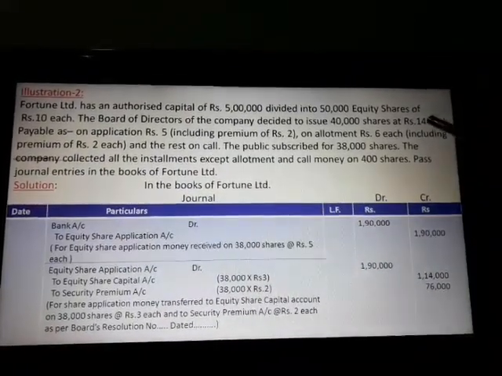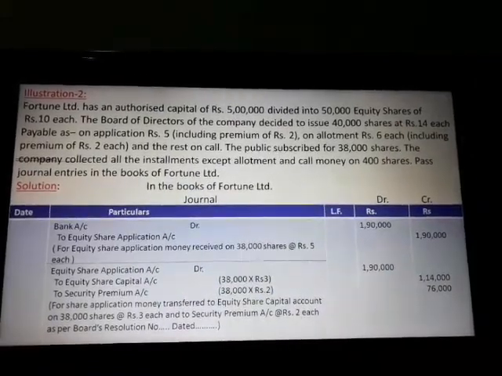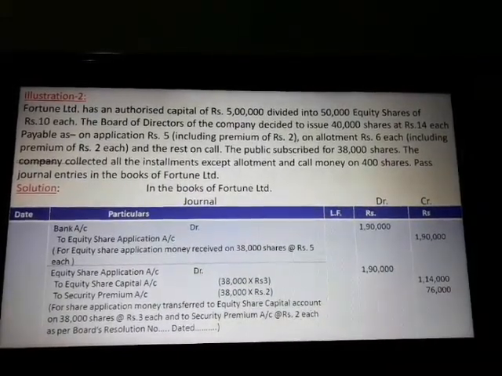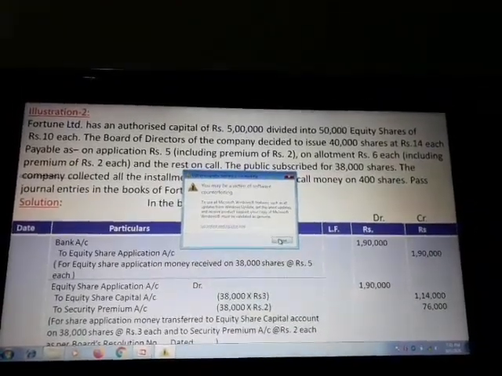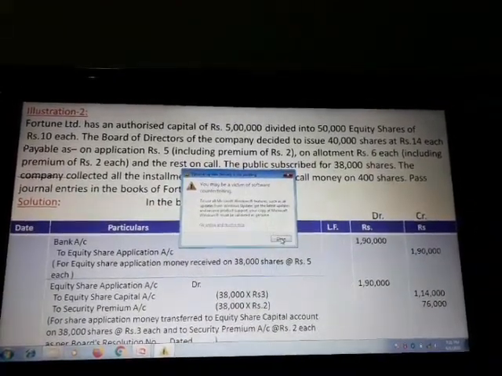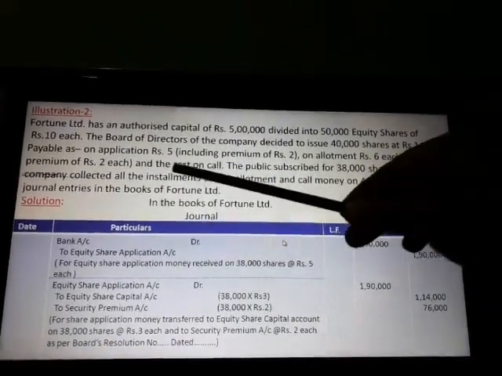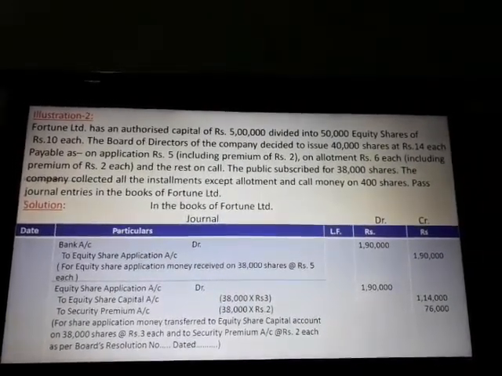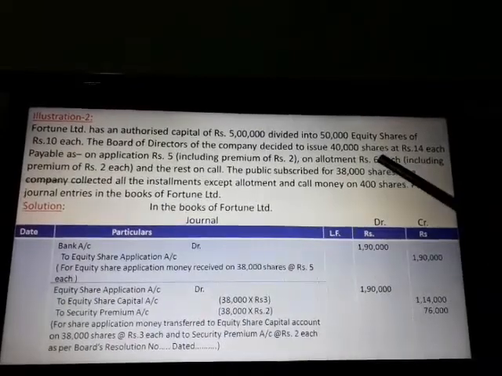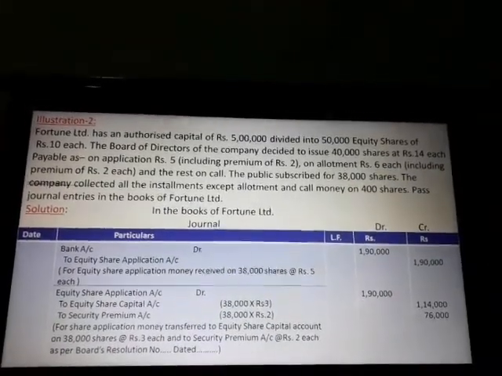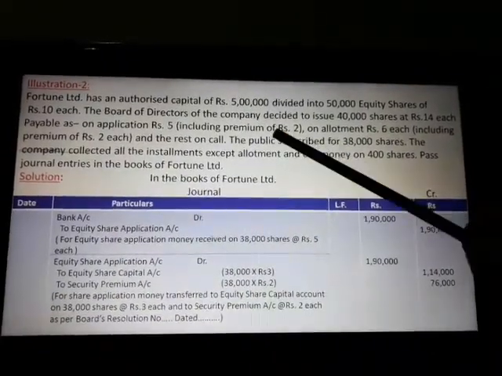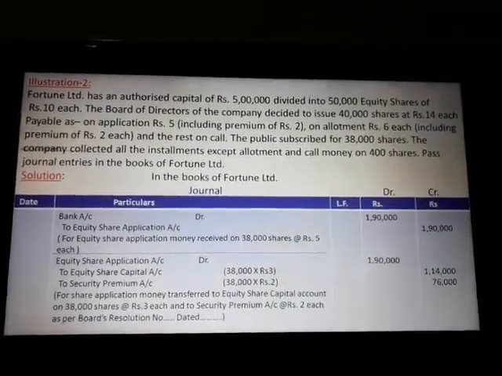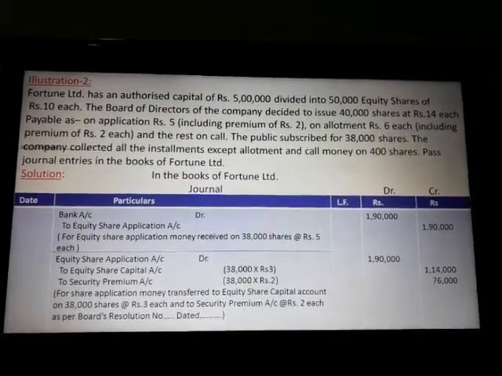You see, the premium per share is 4, and the premium included in application is rupees 2 and in allotment rupees 2, and the rest on call. What is the rest amount? So 5 plus 6, 11. So rupees 3 per share is on call. The public subscribed for 38,000 shares. The company issued here 40,000 shares.